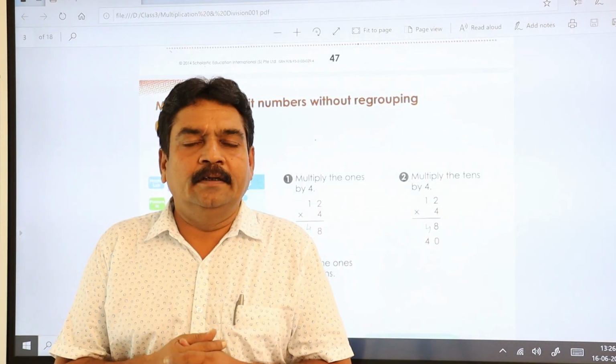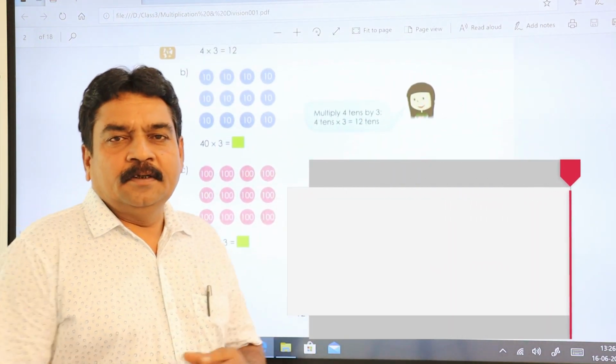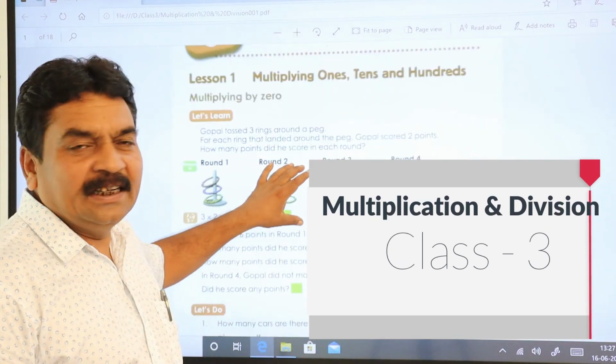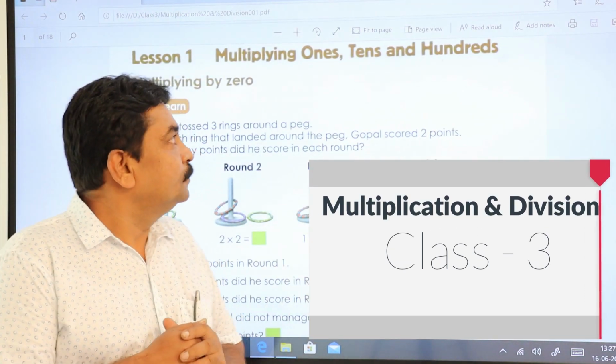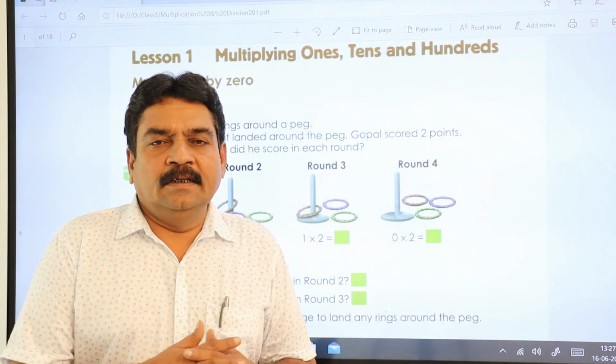Class 3 students, this is chapter 3. Chapter 3 is multiplication and division. Hope you people have already learned the tables.